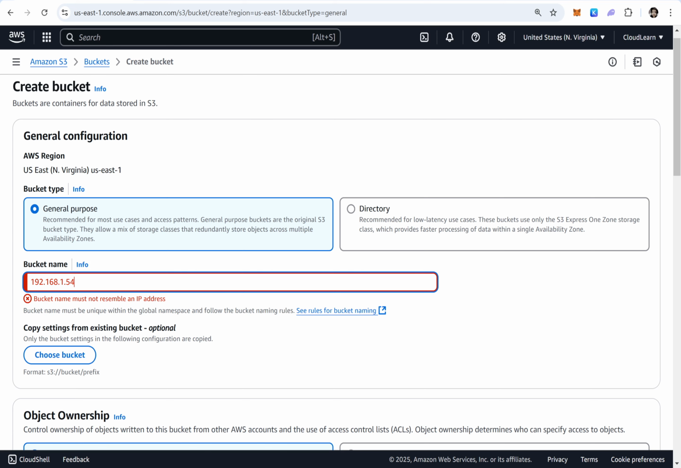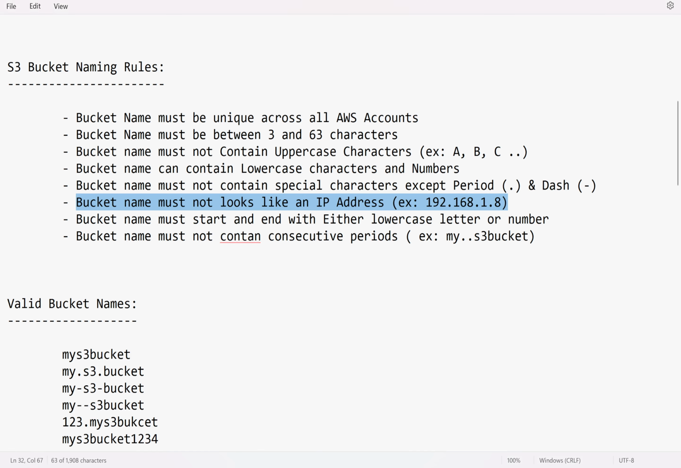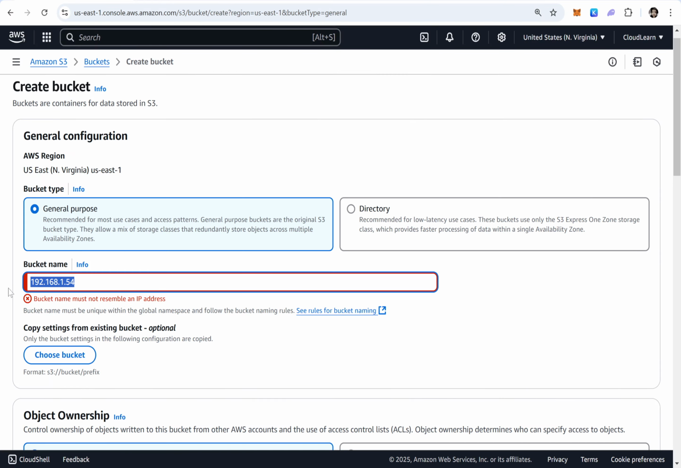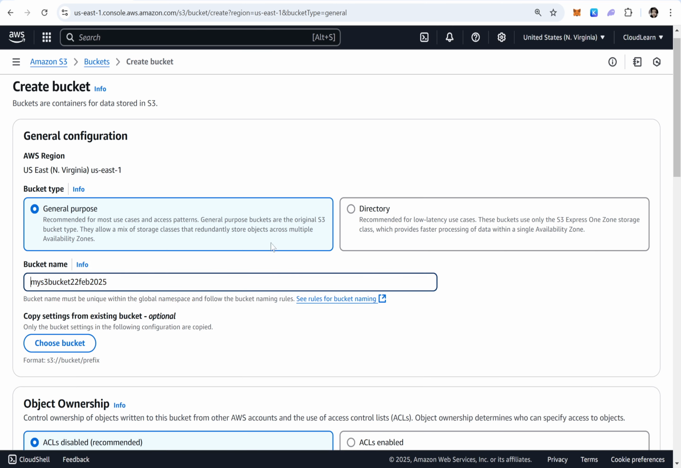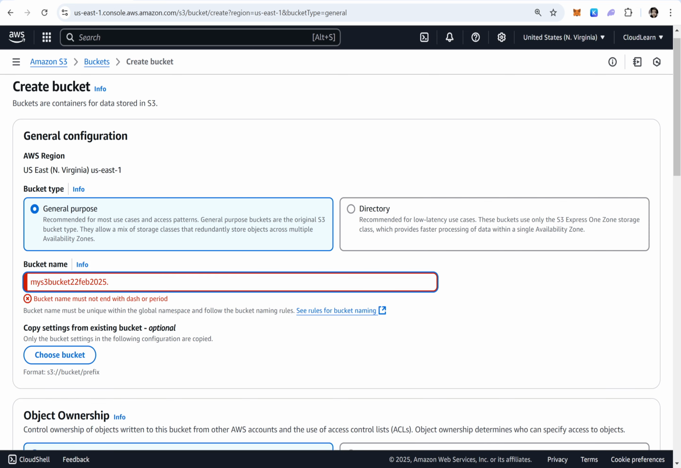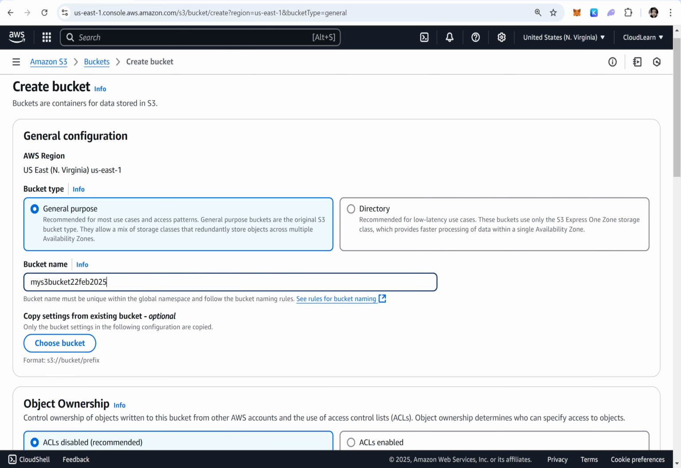Then it must not look like an IP address. 192.168.1.54. See here, bucket name must not resemble an IP address. Bucket name must start and end with either a lowercase letter or a number. Means if I use my S3 bucket 22 Feb 2025, bucket name must start with a lowercase letter or a number, because here it starts with a period. Let me check with dash. Doesn't allow. At the end, let me type a dash. No.